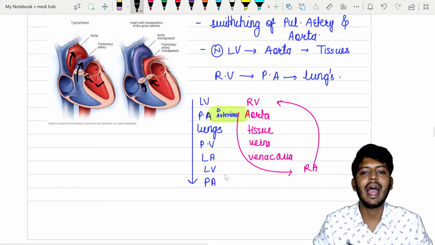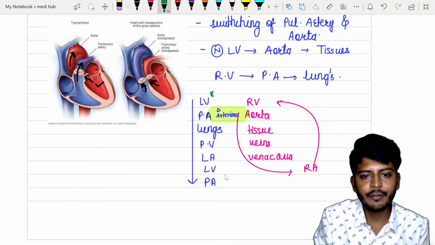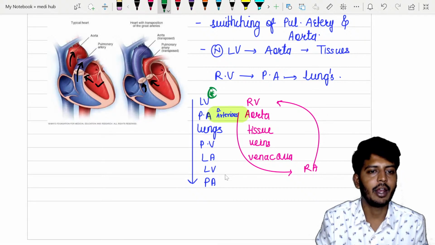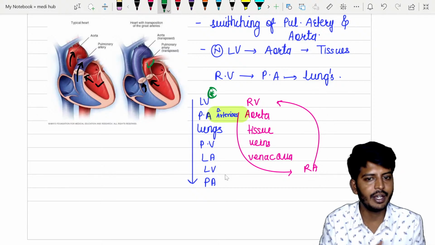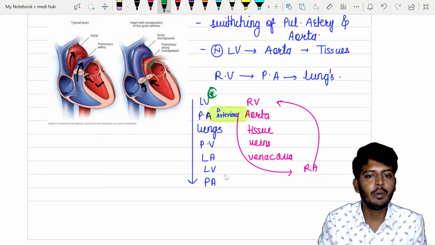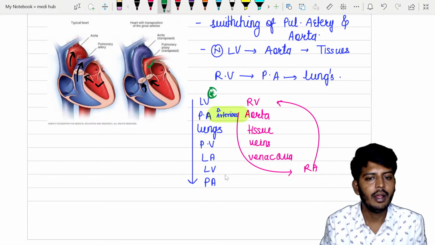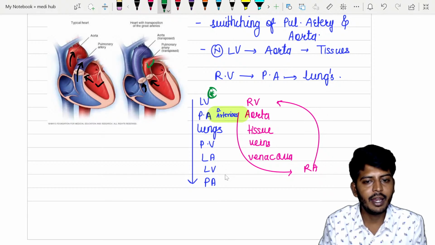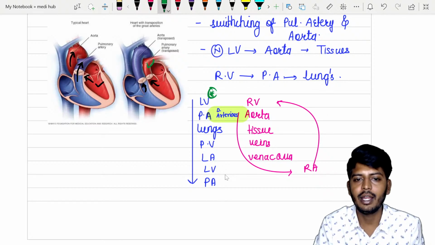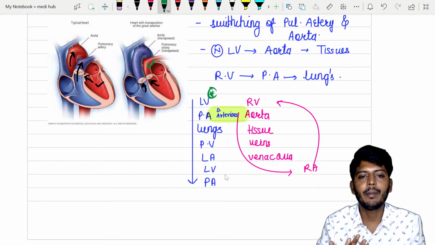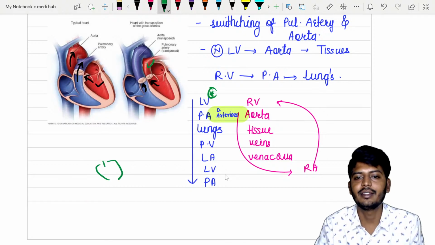So because of that, what will happen? Let's see. Okay. पहले left ventricle था. From the left ventricle, blood will go to where? Pulmonary artery. Normally, blood was supposed to go into the aorta, but instead of that, now pulmonary artery has started from the left ventricle. From the pulmonary artery, blood will go to lung. From the lung, pulmonary vein. From the pulmonary vein, it will go to left atria. From there, left ventricle. Then it will go to pulmonary artery again. So the problem is blood will come from the left ventricle, go to the lung and come back to the left ventricle. This is what is happening.